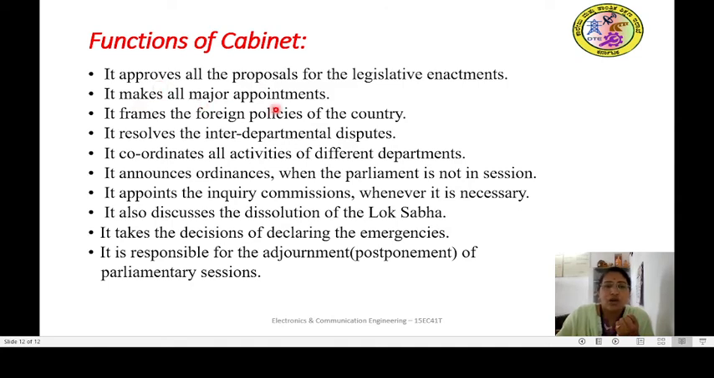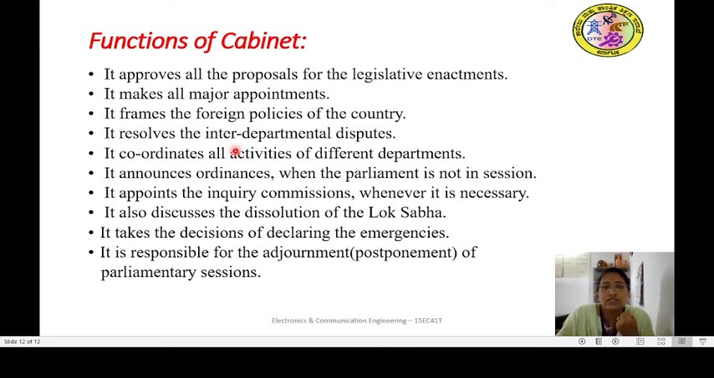It makes all major appointments. So there will be different departments, that is finance department, home department, space, communication. So variety of departments will be there. For that, different officers will be appointed by the cabinet ministers. It frames the foreign policies of the country. So you can see that some foreign matters, foreign affairs, some policies have to be framed. So framing the policy related to foreign affairs is made by the cabinet ministers.